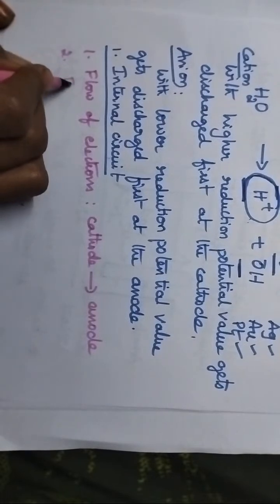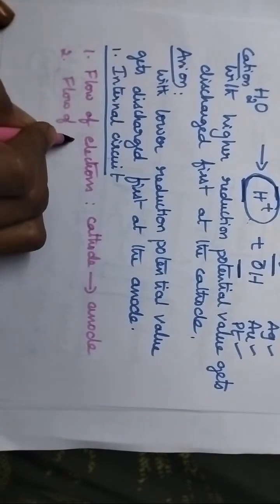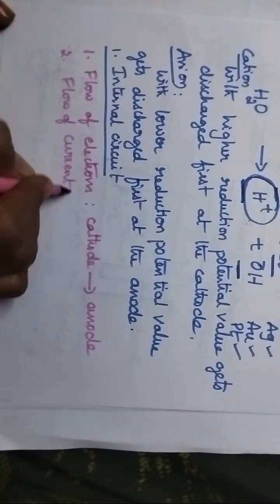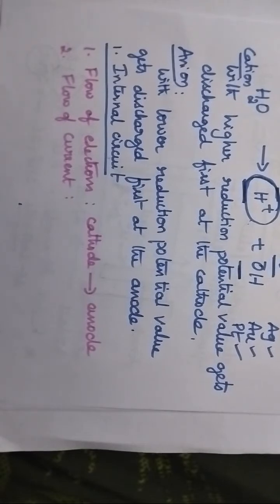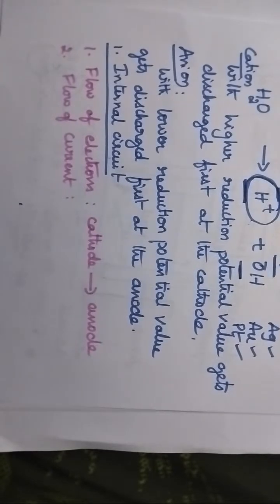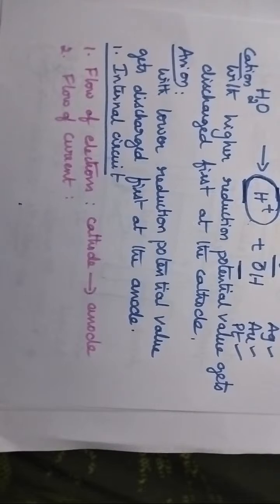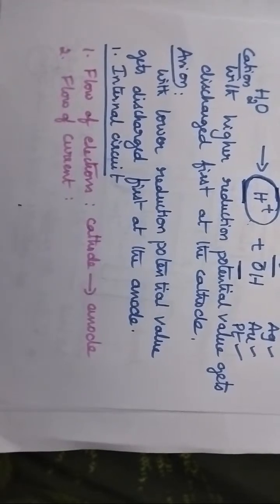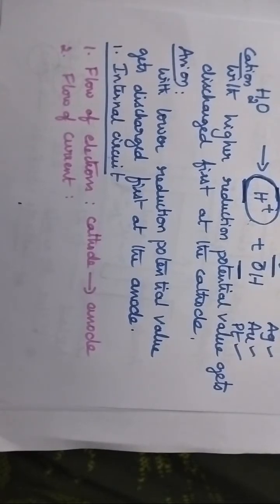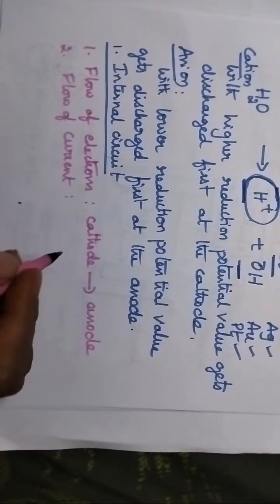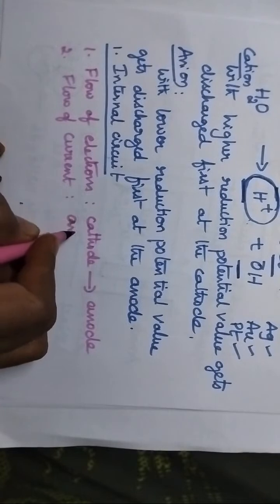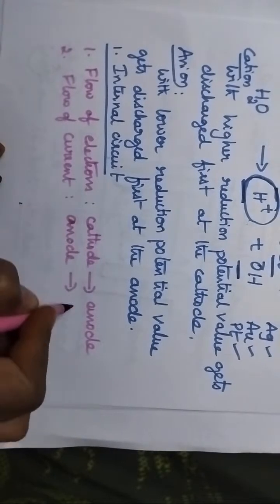Why? Here the flow of current especially takes place from, any guess? Flow of current and flow of electrons will be in the opposite direction. Any guess? So flow of current takes place from, very good Swati, it takes place from anode to cathode.